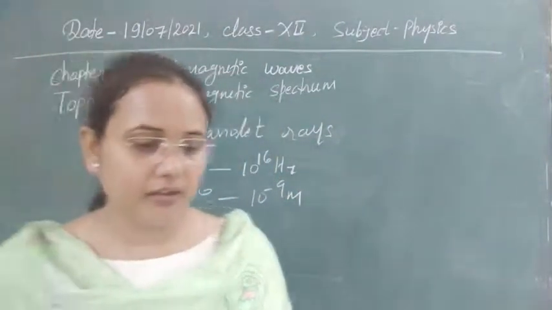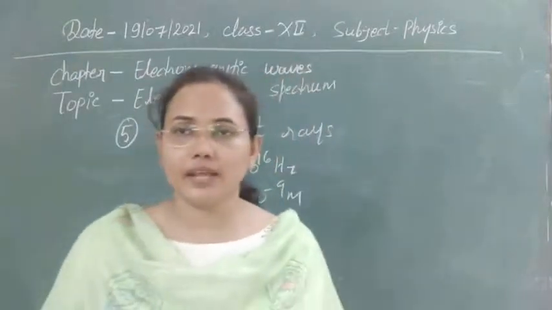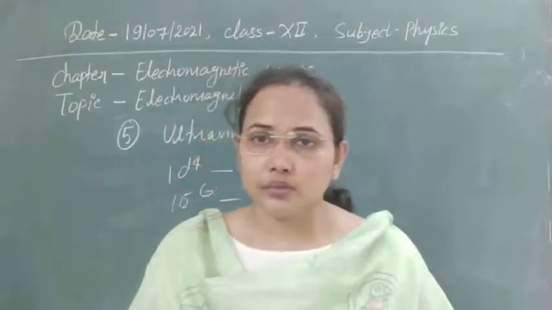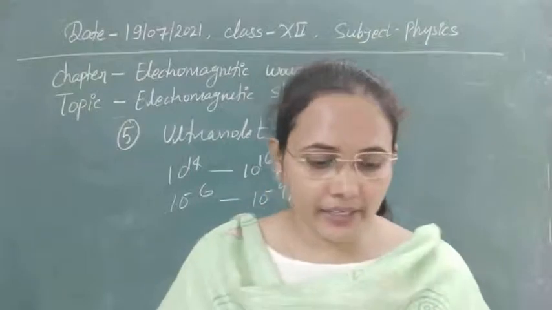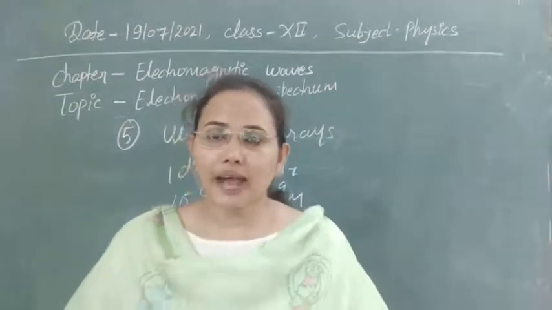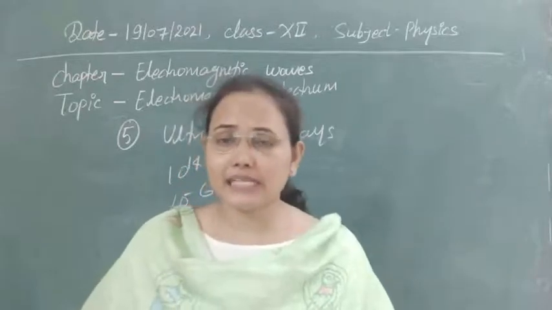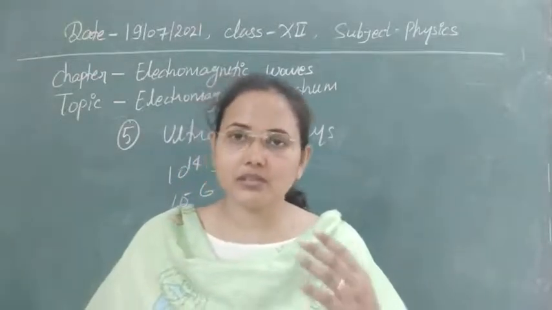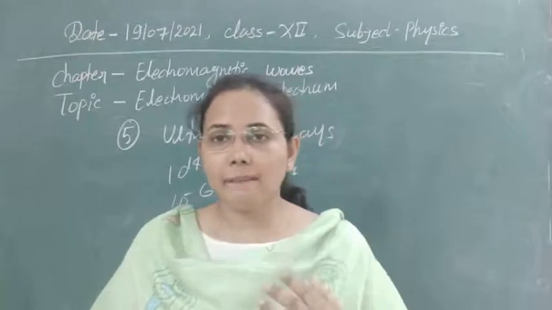Next, where are we using these kinds of waves? We use ultraviolet radiation in our daily life. First, in burglar alarms, which we use basically to sense something happening suddenly.